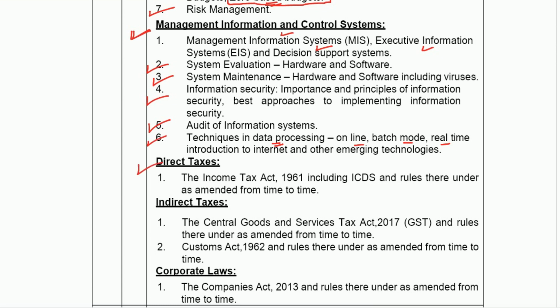Then under direct tax they are asking income tax including ICDS, so one needs to prepare that. Then under indirect taxes you need to have knowledge of the GST Act, and they have also mentioned the Customs Act. So one or two questions can be there from the Customs Act and not a major chunk of it. So I suggest that you should put more focus on GST, and if you have just the basic knowledge of Customs Act, that will be sufficient.